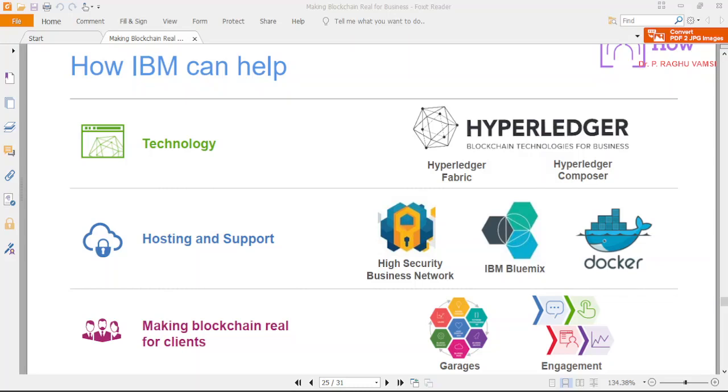So hence, the features that are required for enterprise development are not all available. As the requirements are evolving, those requirements have been incorporated in the latest versions. In the early versions, to understand how Hyperledger works, this Hyperledger Composer was introduced.